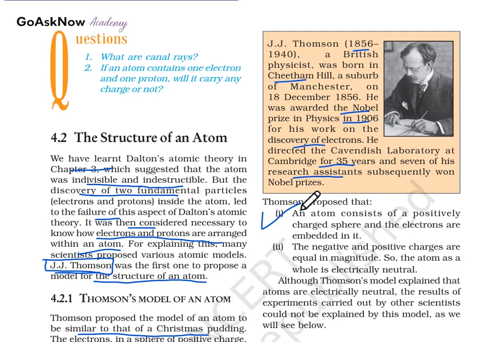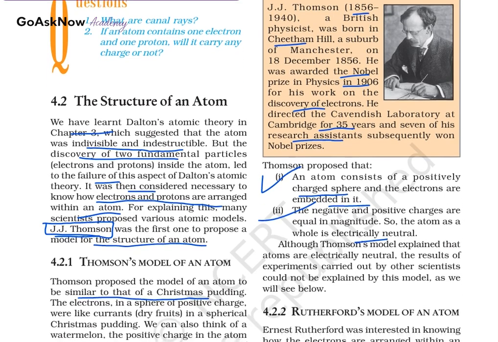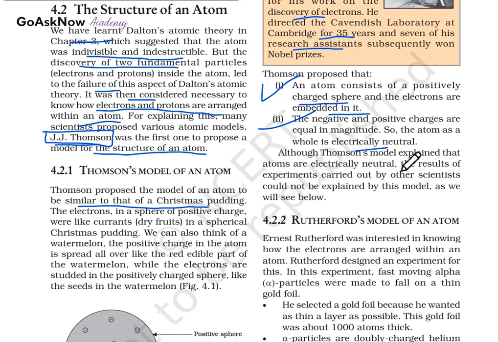Now, Thomson proposed that an atom consists of a positively charged sphere and the electrons are embedded in it. Second, the negative and positive charges are equal in magnitude, so the atom as a whole is electrically neutral. So this is what he proposed in his theory. Although the Thomson model explained that atoms are electrically neutral, the results of experiments carried out by other scientists could not be explained by this model, as we see below.